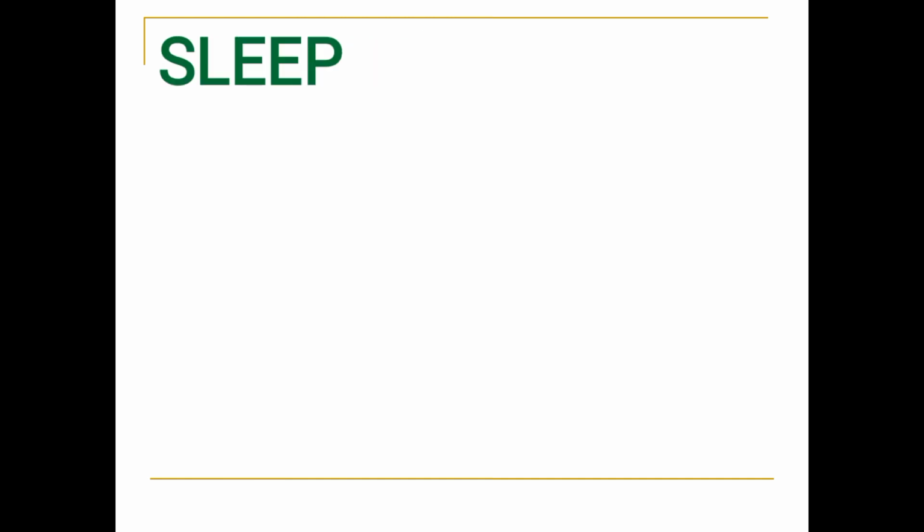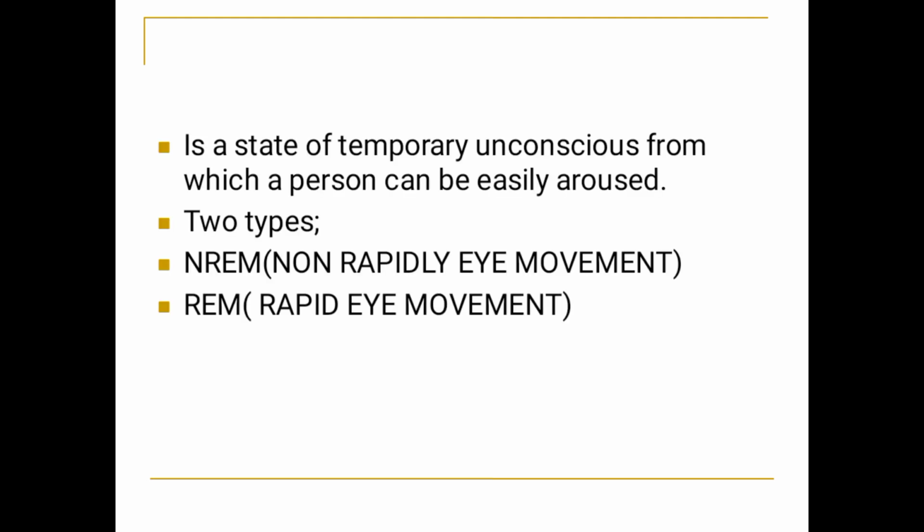So that completes the EEG. Next comes sleep. Sleep is a state of temporary unconsciousness from which a person can be easily aroused. Temporary unconsciousness. So what does consciousness mean? The person knows what is happening around them. But here it is unconsciousness.